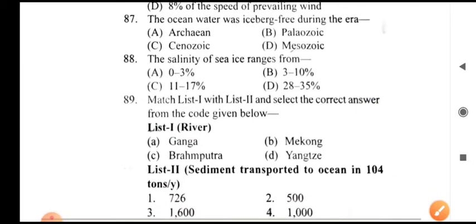Next question: the ocean water was iceberg-free during which era? That is the Mesozoic era. The salinity of the sea ranges from 3 to 10%.